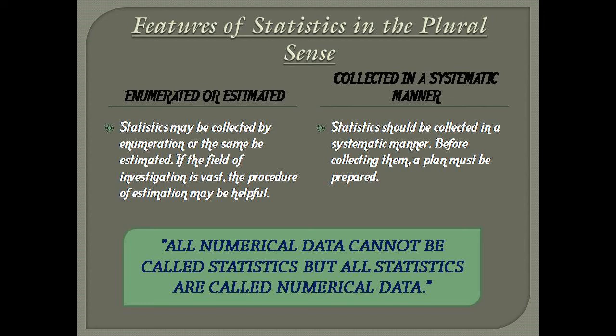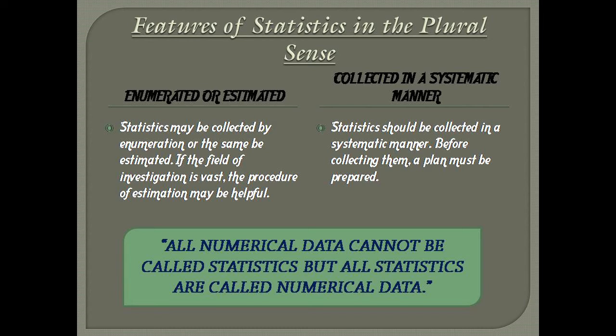Eighth one is collected in a systematic manner. Statistics should be collected in a systematic manner. Before collecting them, a plan must be prepared. No conclusion can be drawn from statistics collected in a haphazard way. For instance, data regarding the marks secured by the students of a college without any reference to the class, subject, examination or maximum marks, etc. will lead to no conclusion.